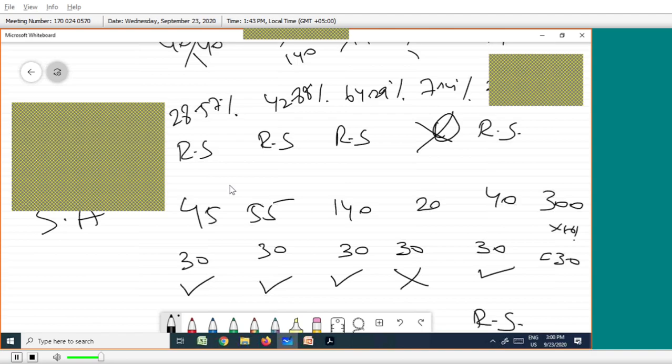If less than 30, then it is not reportable. That is why I am comparing with 30. 45 is greater than 30, so it is a reportable segment because it is greater than 10%.